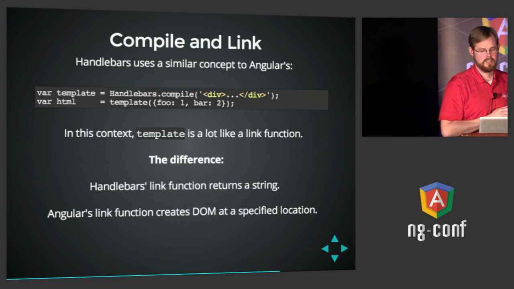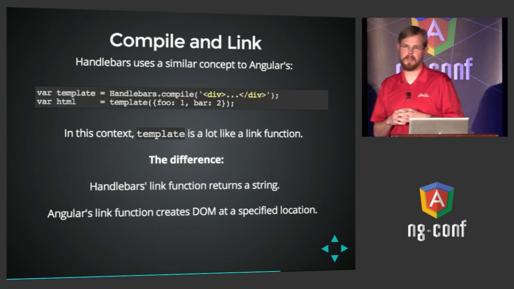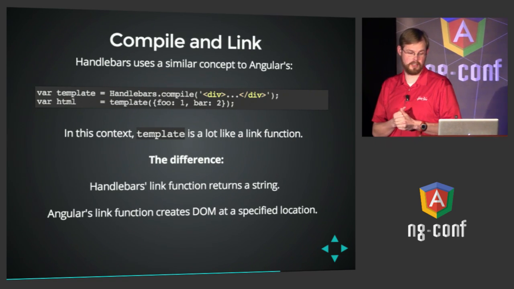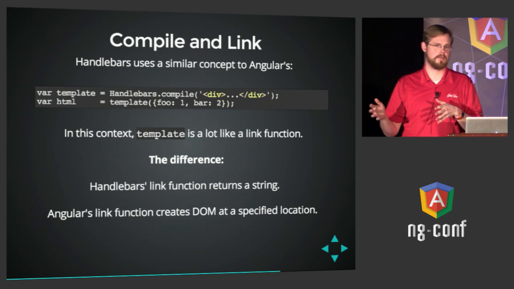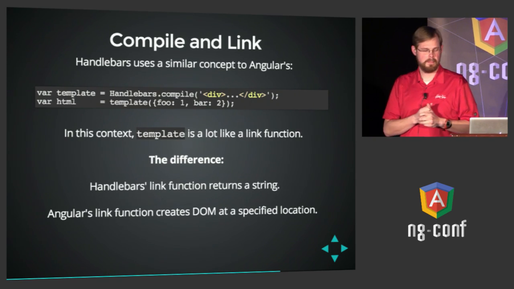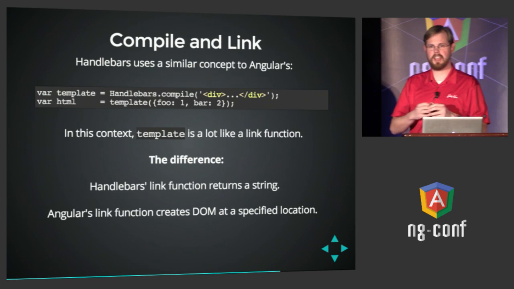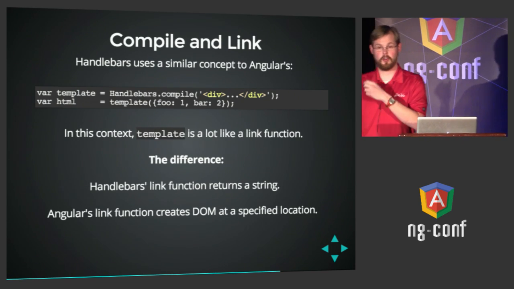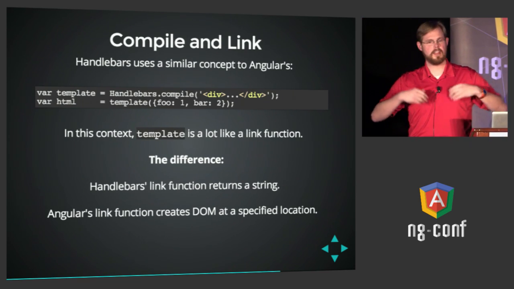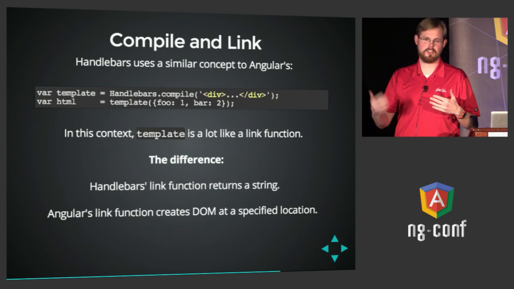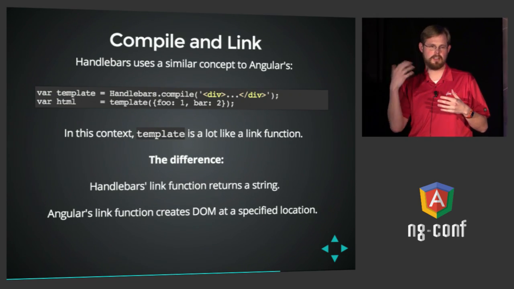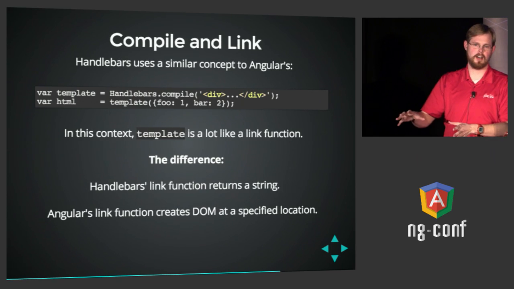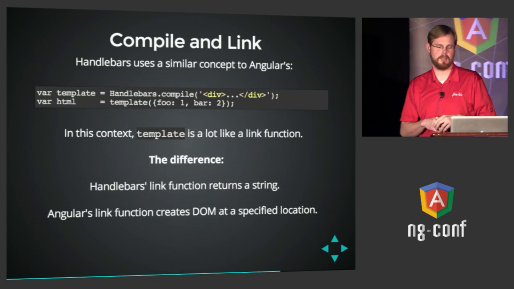In this case, Angular's compile and link is actually very similar, except instead of operating on strings and returning strings, it operates on DOM and manipulates DOM as the output. So a compile function takes an element and returns a link function, which you can then call and pass a scope. And then it'll use the scope to evaluate what the current context should be and render the DOM directly to the browser using that scope.